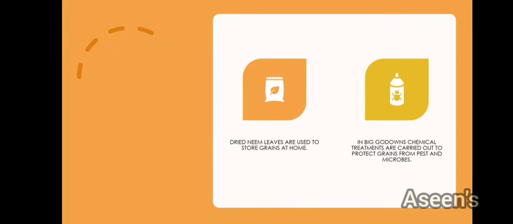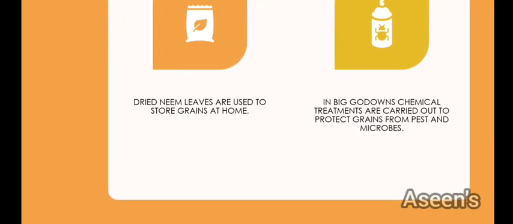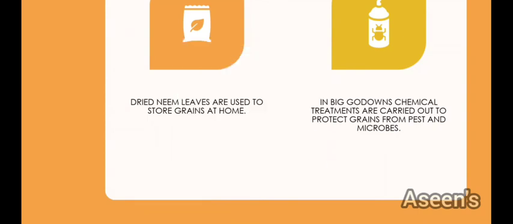Other than these methods, when people are storing grains at home, even at our home we will find insects and pests growing with our grains. To avoid them, there are some common home remedies. One of them is using dried neem leaves. Neem is bitter in taste, and moreover it is known for its antibacterial and antimicrobial properties. So when you add dried neem leaves, just mix them along with your grains. What happens is pests and insects will not be able to grow. So you are directly stopping their growth.